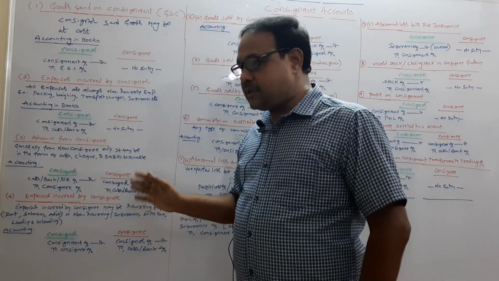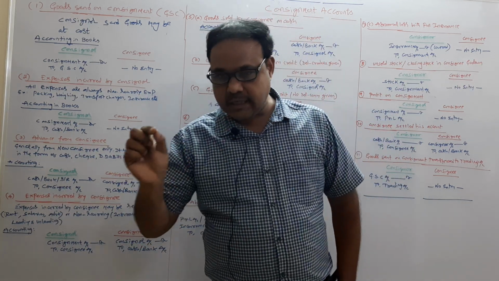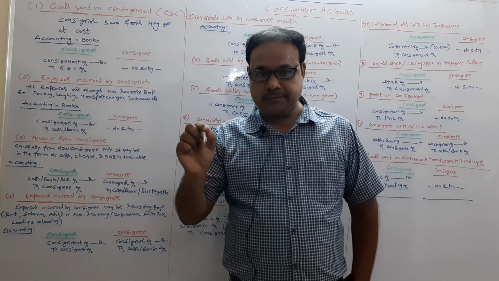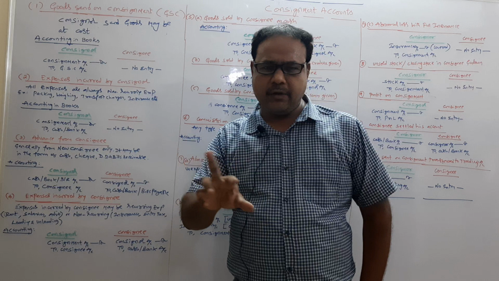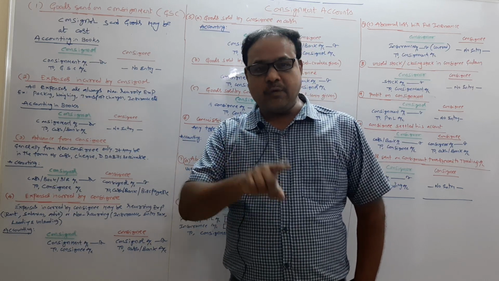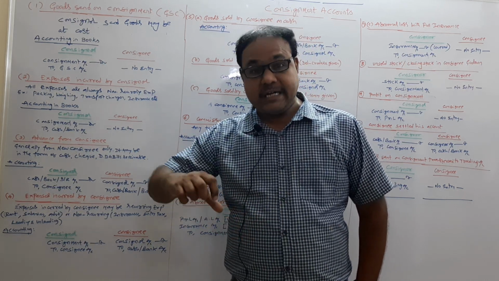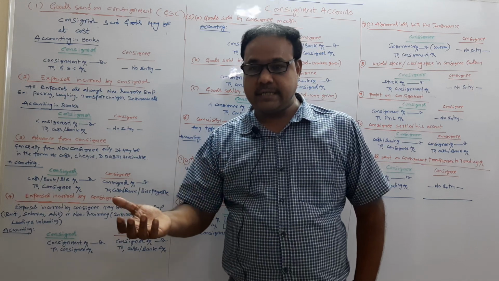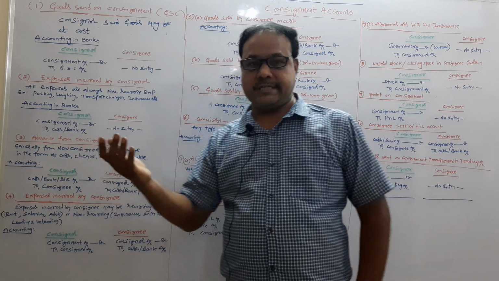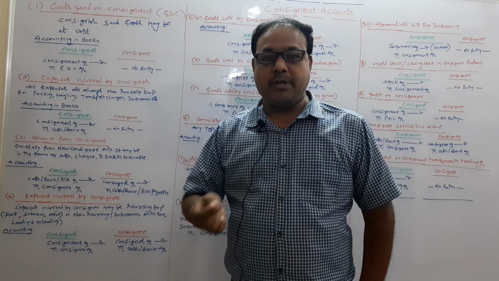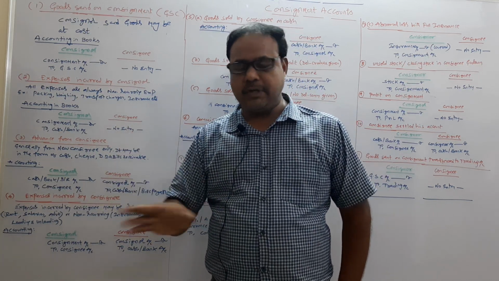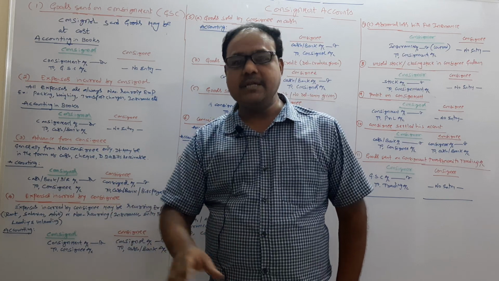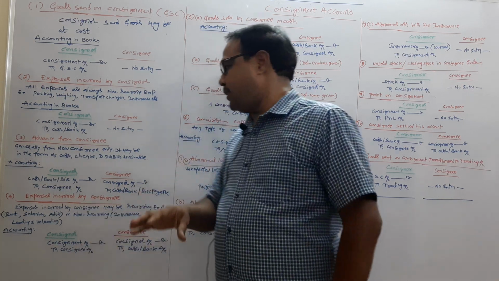So when advance is taken, don't misunderstand that advance and security deposit are the same. See, these two are different. Advance is fully adjusted out of the sale proceeds, whereas security deposit given by the consignee is proportionately adjusted, but both are adjusted from the sale proceeds by the consignee only.